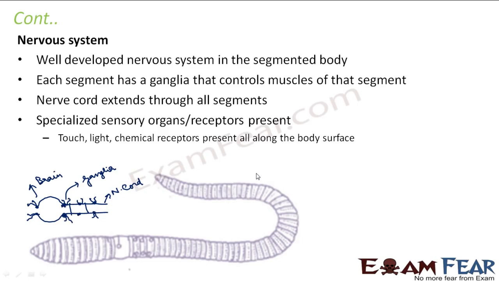Specialized sensory organs or receptors are present like touch, light, chemical receptors present all along the body surface. So on the surface of the body there are sensory organs present which can respond to touch, light or chemicals. So this is how the nervous system was in case of annelids.